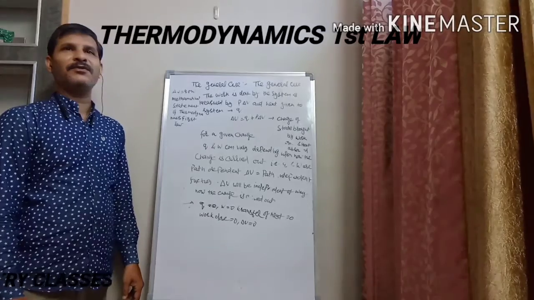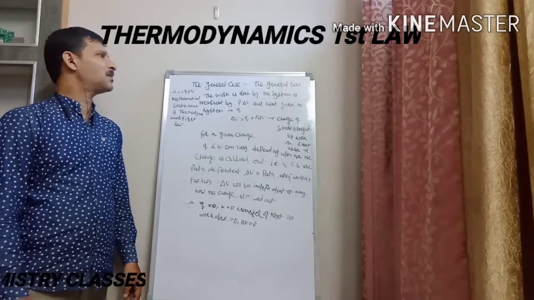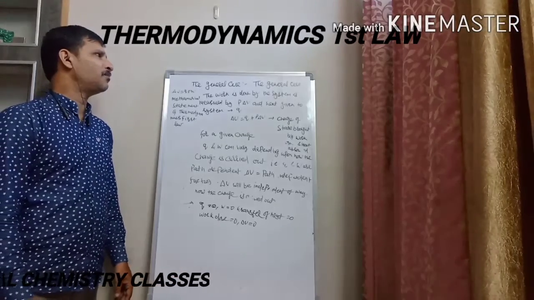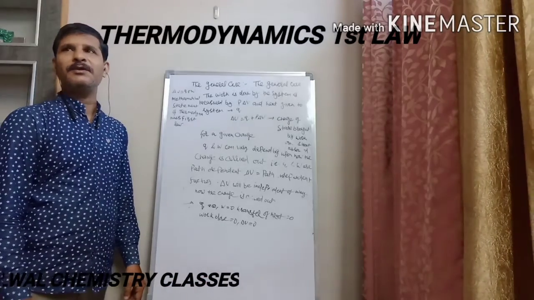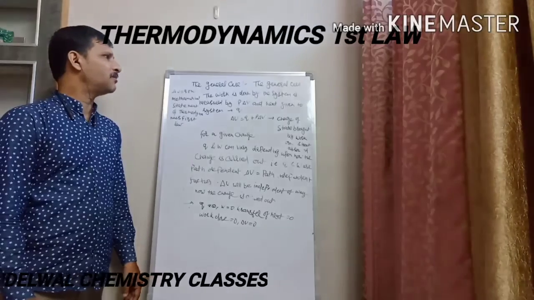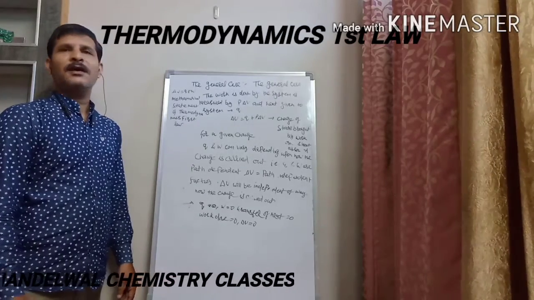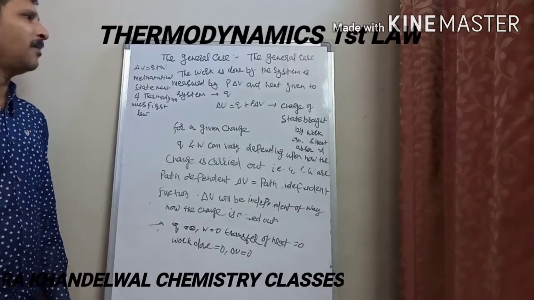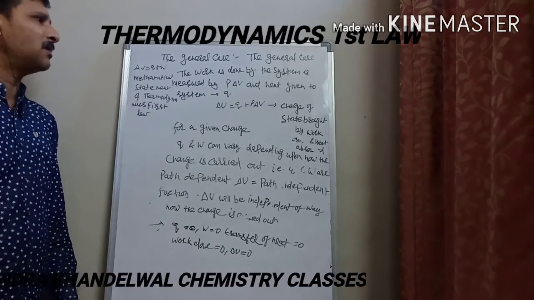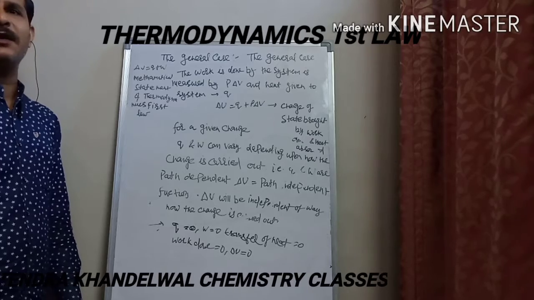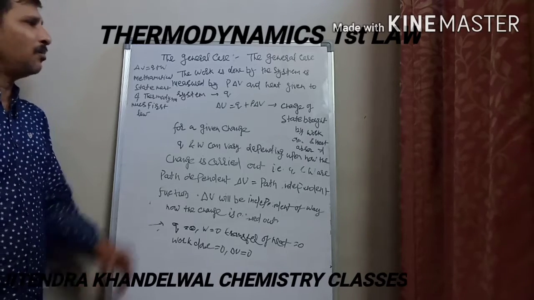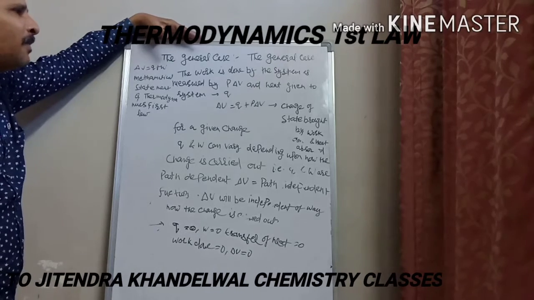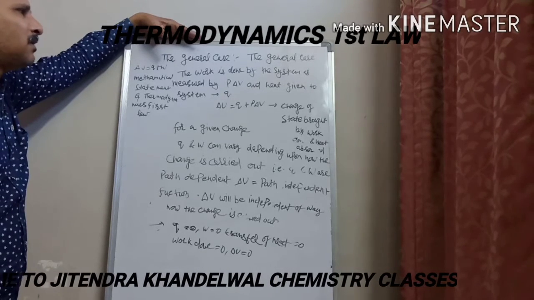Today we are going to study the first law of thermodynamics. In the first law, we observe one important thing: the system is doing work, as well as heat being supplied to the system. As a result, the statement is delta U equals Q plus P delta V, where Q is the amount of heat absorbed by the system and P delta V is the work done by the system.